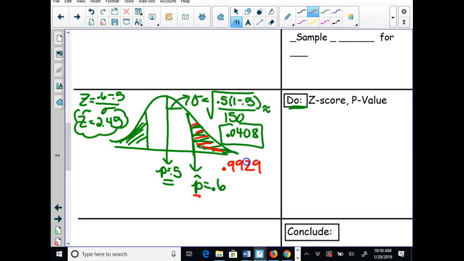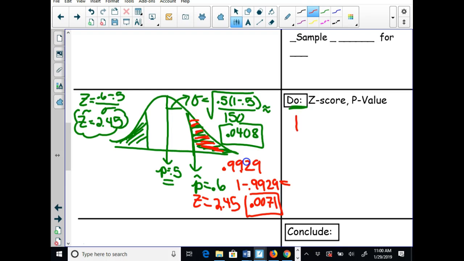Okay, so this has a z-score of 2.45 and an area of 0.9929, and because it's shaded to the right here, I need to do 1 minus that. 1 minus 0.9929 equals 0.0071.